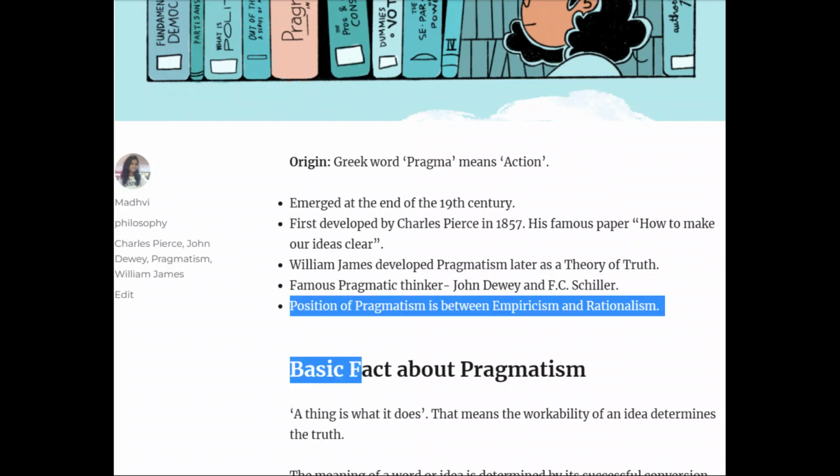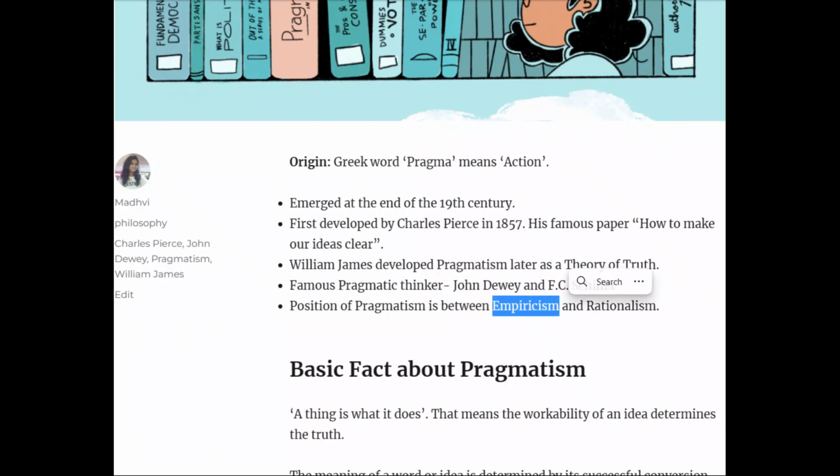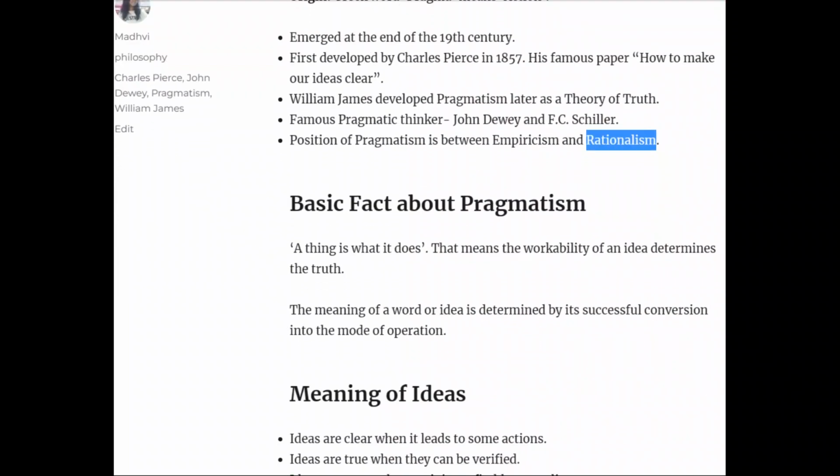Now when we see the position of pragmatism, it is between empiricism. Empiricism means when you gain knowledge through sense experiences, and it is between rationalism. Rationalism is the philosophy when you gain knowledge through reasoning. So pragmatism lies somewhat between experiences and reasoning.